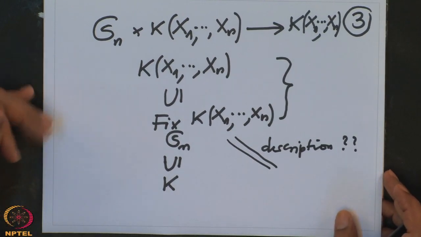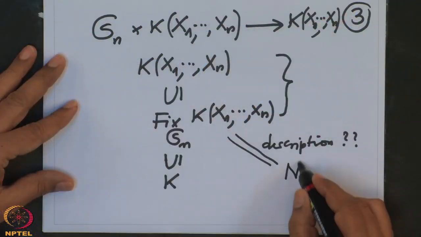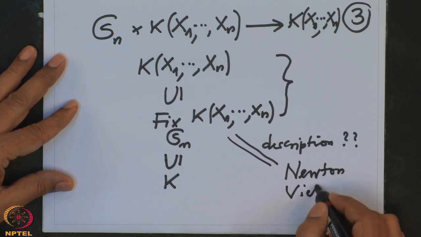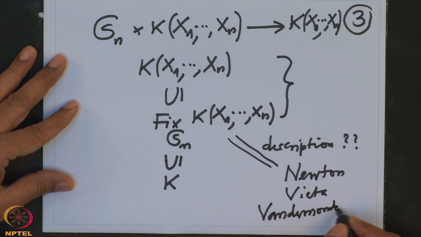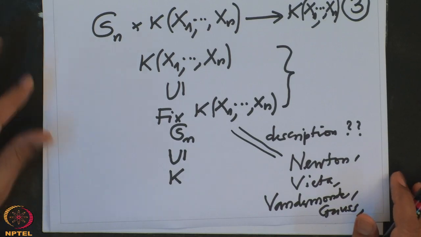And not only Lagrange, there were many people involved in this. The main people involved, right from Newton, Vieta, or Vandermonde, Gauss, etc. All these people were involved in understanding this.